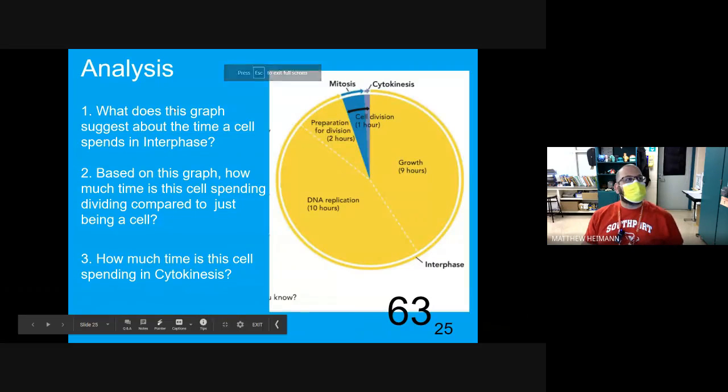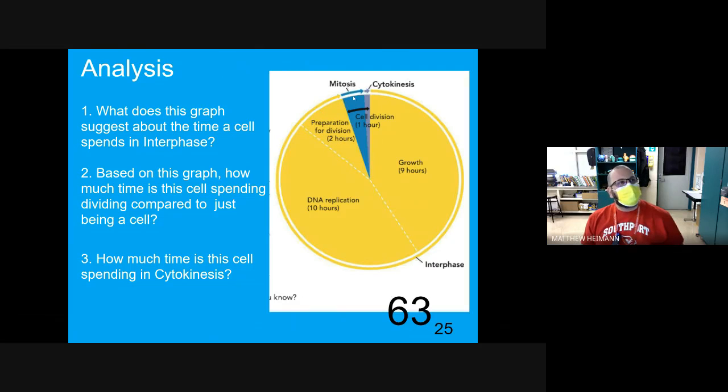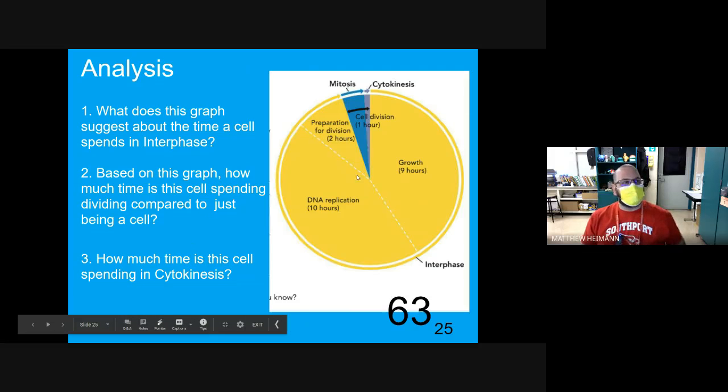It says, analysis. What does this graph suggest about the time a cell spends in interphase? So if you look at here, here's mitosis. Cytokinesis is small. Interphase is all of this yellow. Based on this graph, how much time is the cell spending dividing compared to just being a cell? So it actually tells you how many minutes and hours. 2 hours, 9 hours, 10 hours. And this says 1 hour. So mitosis and cytokinesis, most of that 1 hour is mitosis. So you have to look at about how many minutes of 60 would cytokinesis be? So how much time is this cell spending in cytokinesis? That's the last question there.